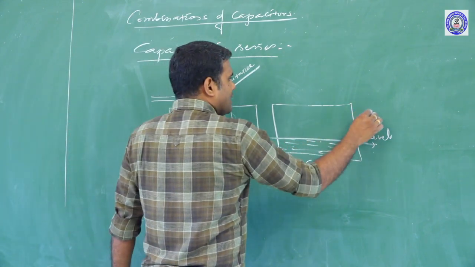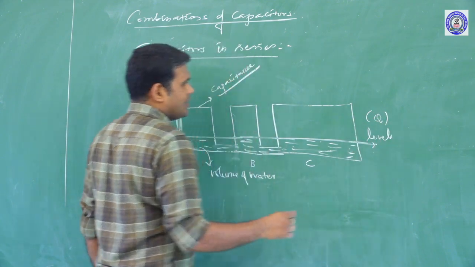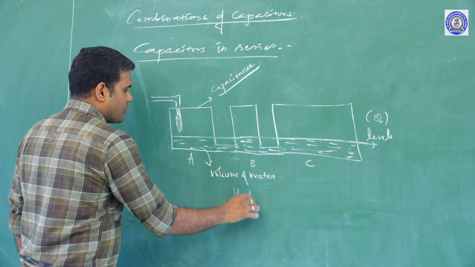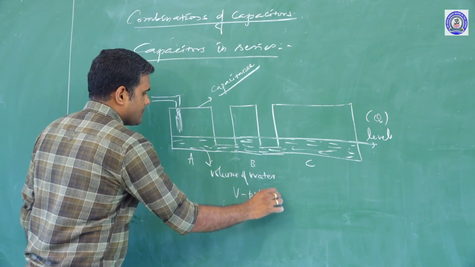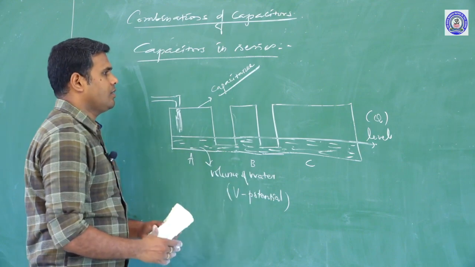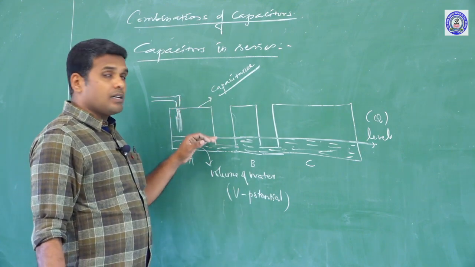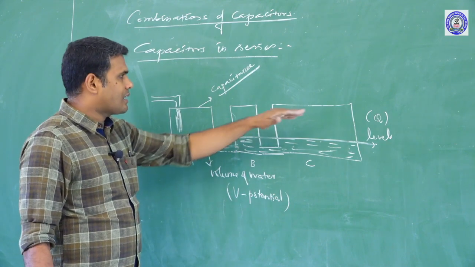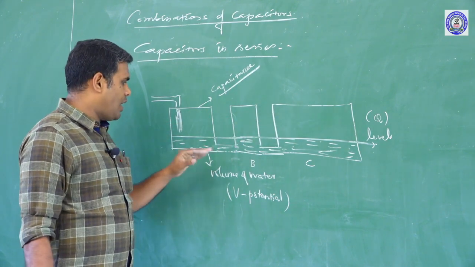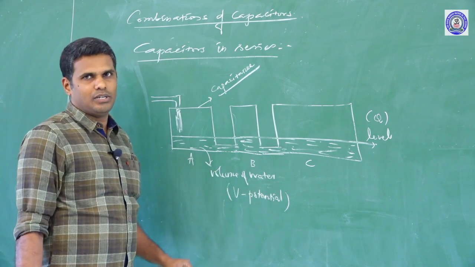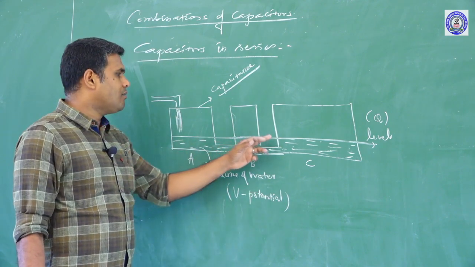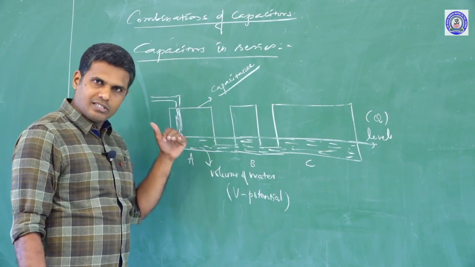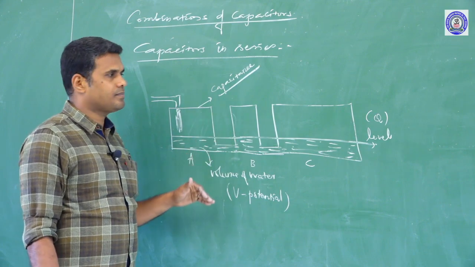So I can take the level of water as equivalent to that of charge, and the volume of water as equivalent to that of potential. So the dimension of the container is taken as capacitance, the level of the water is taken as charge, and the volume of the water is taken as potential. Since the volume of water stored in each container is different, potential is different in this case.